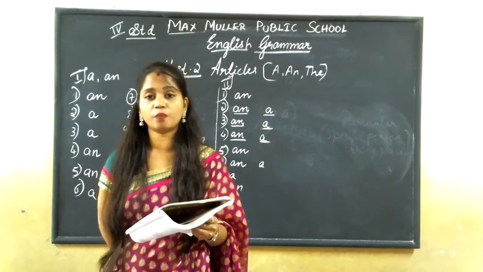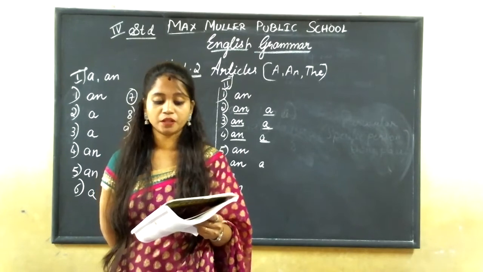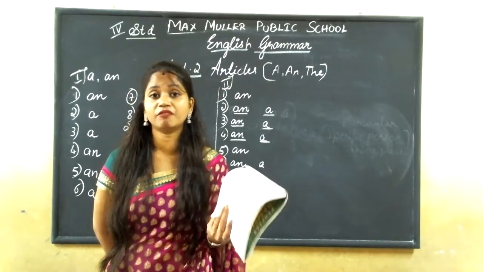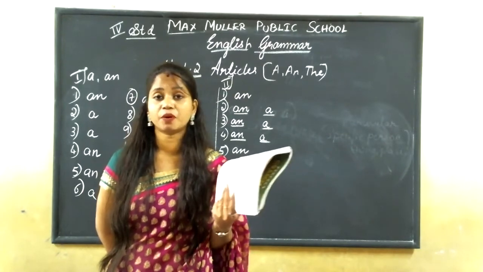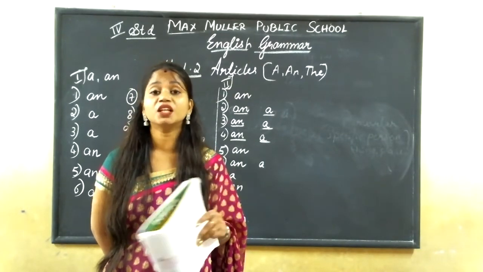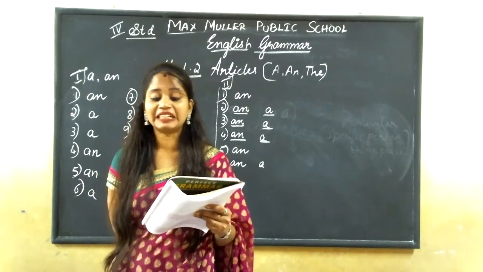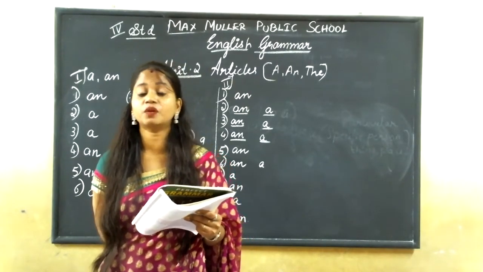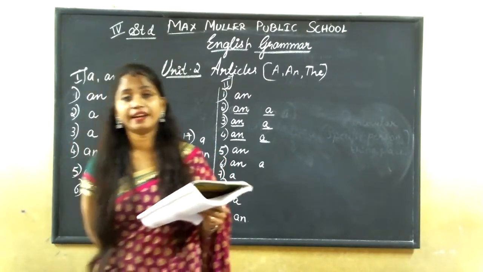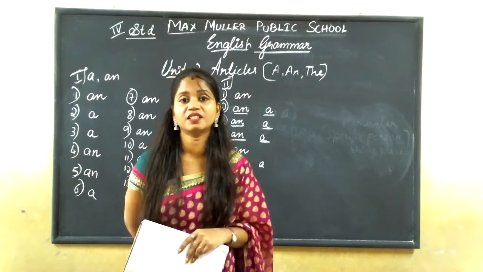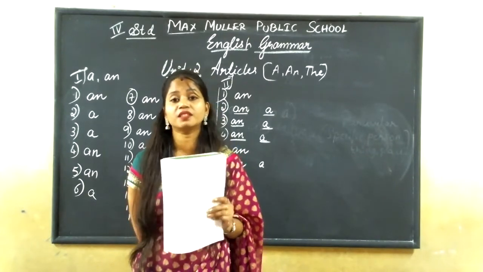A European. How is it spelled? We are adding a Y sound while pronouncing European. Yes, no? And heir, we'll say an heir. A university. Here also, university, we are adding a Y sound: a university.